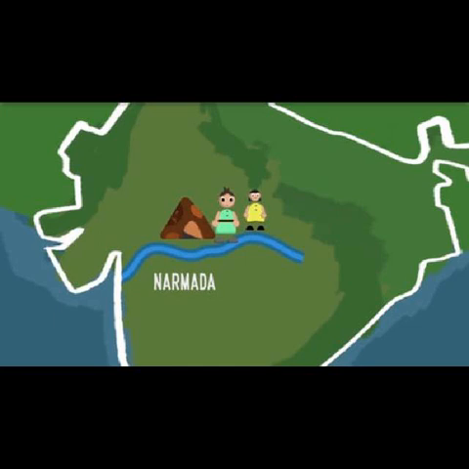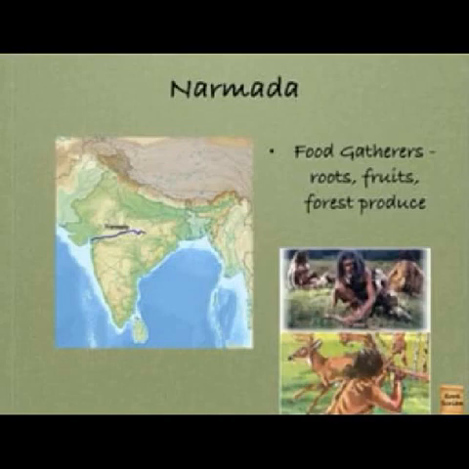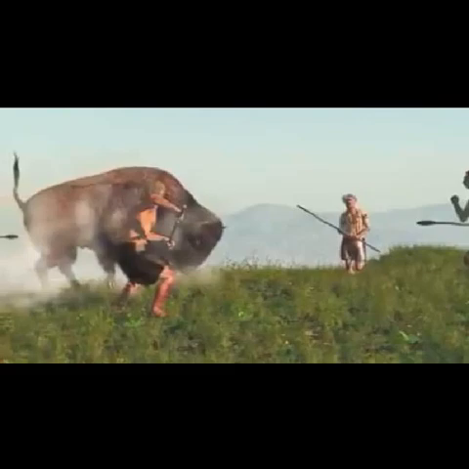Then this is the Narmada river. Can you find the river? Yes. Along this river, several hundred years ago, the people lived. See here, they were fruit gatherers, you know. They gathered the roots, fruits, and forest products. Then they gathered and used it by themselves. They also hunted, you know. They hunted the animals, ate the flesh and wore the skins as clothes.